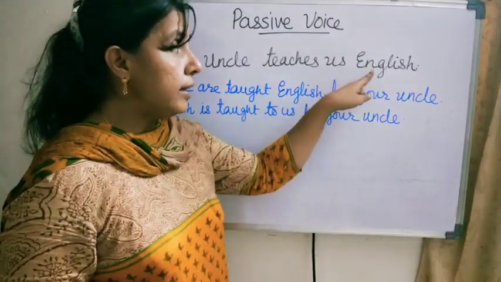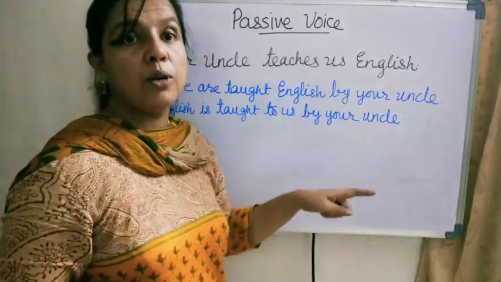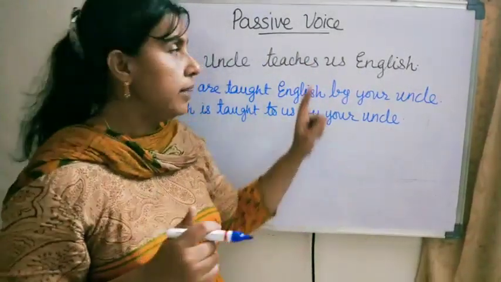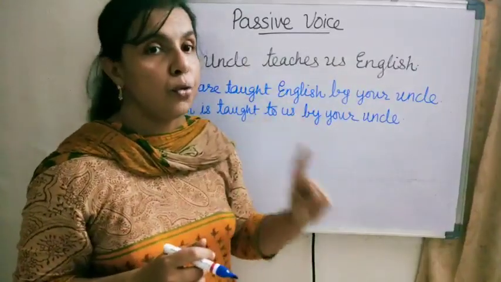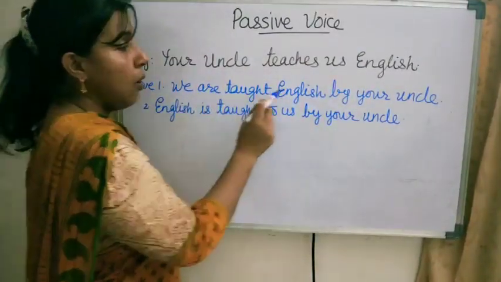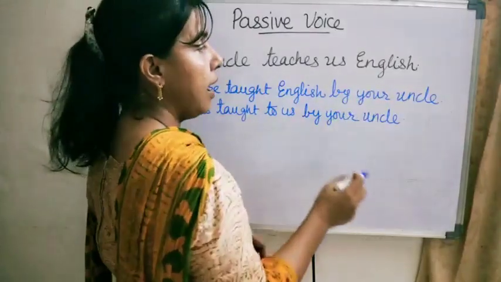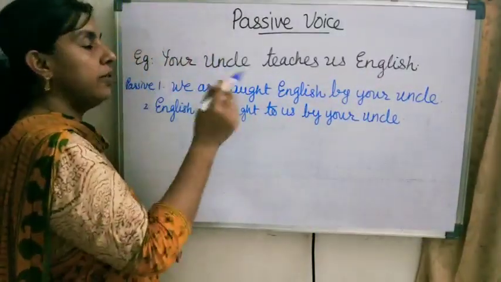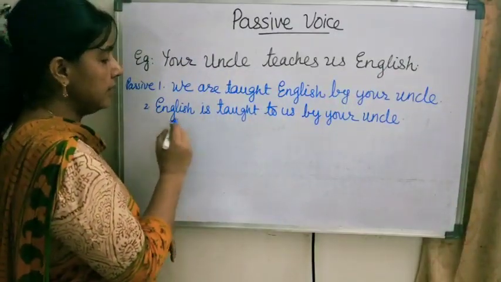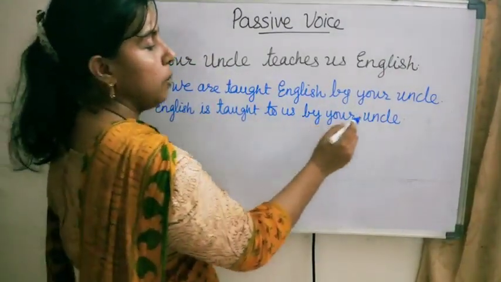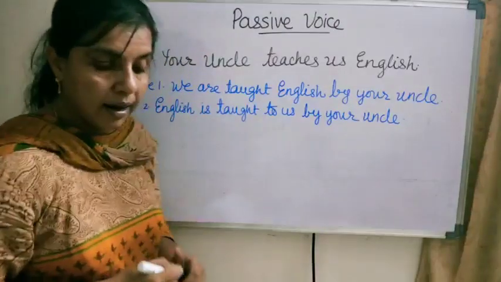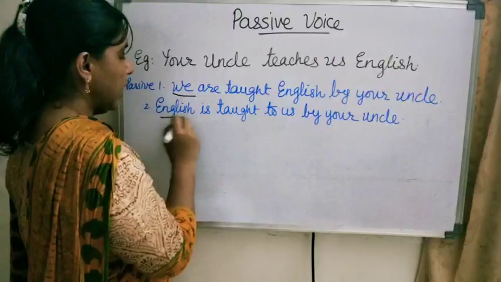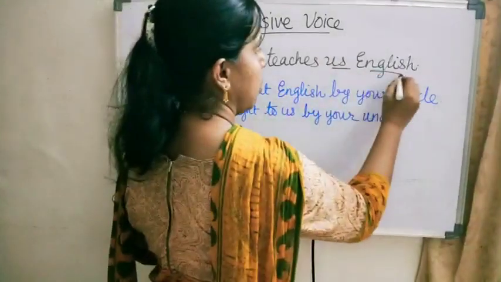So while changing it into passive voice, there are two forms. We are taught English by your uncle. And now the direct object English we will take as subject: English is taught to us by your uncle. I hope all of you have understood this. Got it?